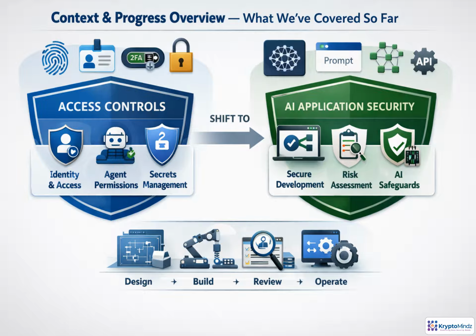We've established who can access what: identities, permissions, agents, and secrets. Now we'll move into how AI applications are designed, built, reviewed, and operated securely, including prompts, models, embeddings, tool calls, APIs, and data protection controls.